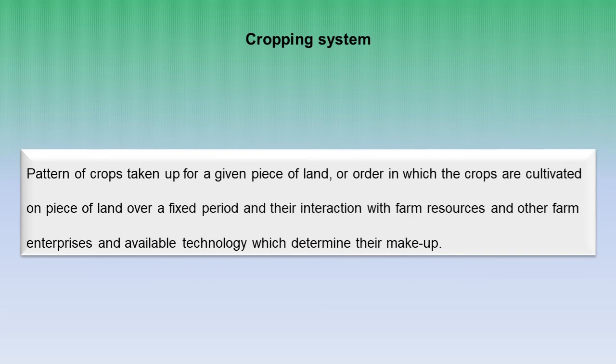The next term is cropping system. Pattern of crops taken up for a given piece of land, or the order in which the crops are cultivated on a piece of land over a fixed period, and the interaction with farm resources, other farm enterprises, and available technology which determine their makeup.